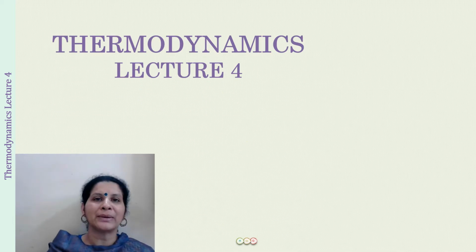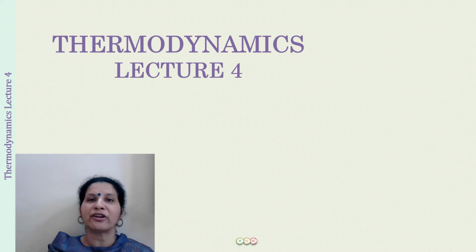Today we are going to begin with lecture 4 from the course, but make sure you watch the previous ones before viewing this one. In the last lecture we talked about the state of a system. So what is the state of a system? Well, it is the condition in which the system is. And the condition or the state of a system we can tell by describing a few of its measurable properties. These measurable properties we call state variables, like pressure, volume, temperature, which can tell about the state of a system.